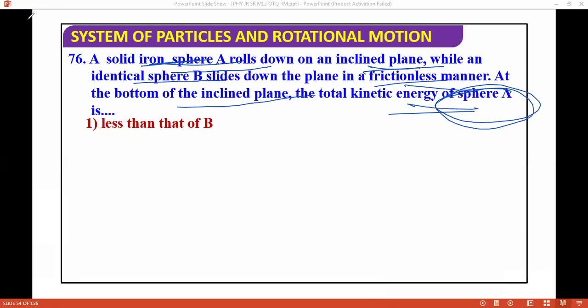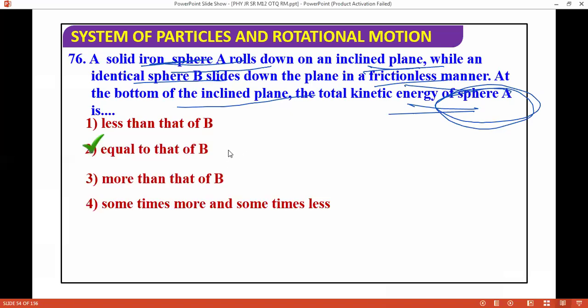So basically, on surface B there is no friction. Okay, so what's the answer? It is equal to that of B. The total kinetic energy will be identical.